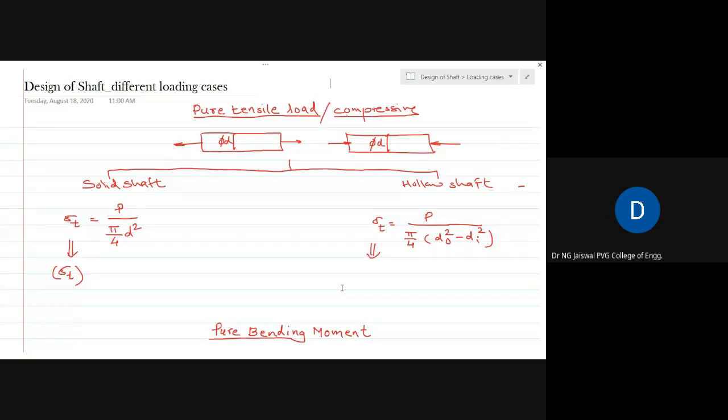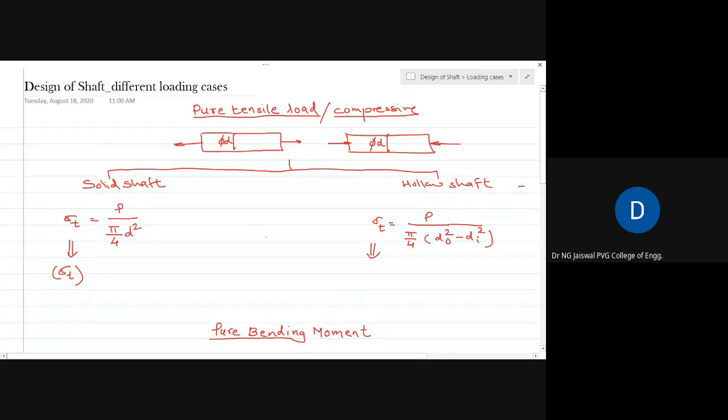Can you see the screen where something is written in red with the red pen? Yes, sir. Okay. So the simplest loading you can say is pure tensile load or pure compressive load. Now here the word pure means that only tensile load, no other load is there. So pure tensile load means only tensile load, there is no other load. Or when I say pure compressive load, only compressive load, there is no other load. This is the meaning of the word pure here.